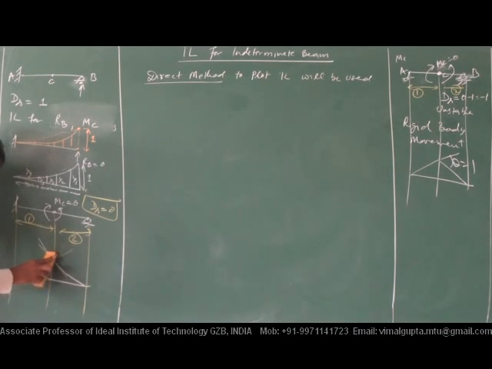It will not be straight, it will be curved. Both will have curve. Get everybody? And change of rotation, it will be theta equals to 1.